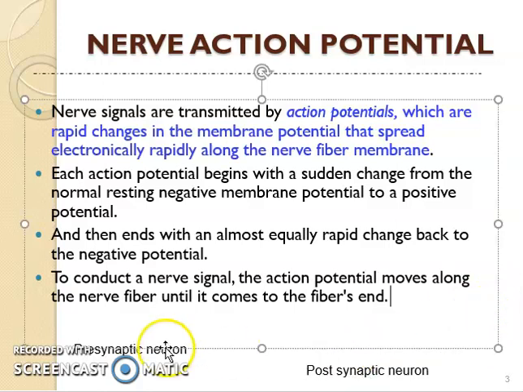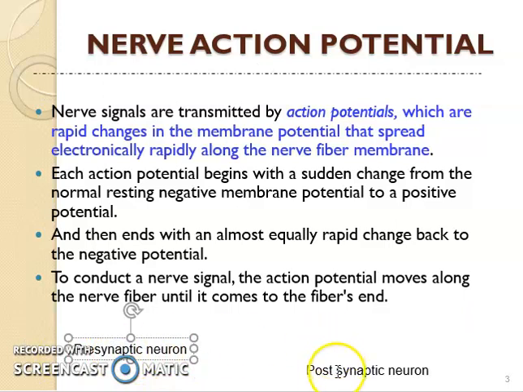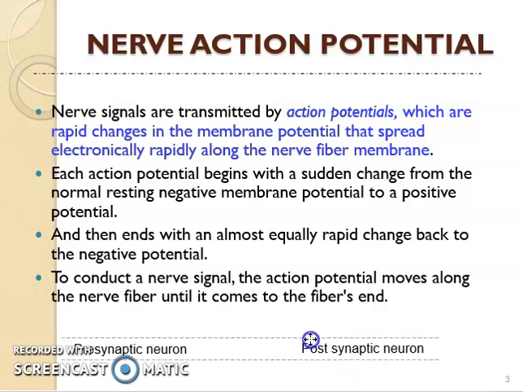The first one, which generates that signal or action potential, is the presynaptic, and the one which receives it is called postsynaptic. Then this postsynaptic neuron has to produce its own action potential, or some kind of action takes place inside that neuron due to the message sent by the presynaptic neuron.